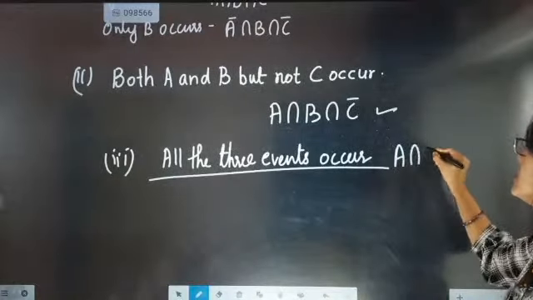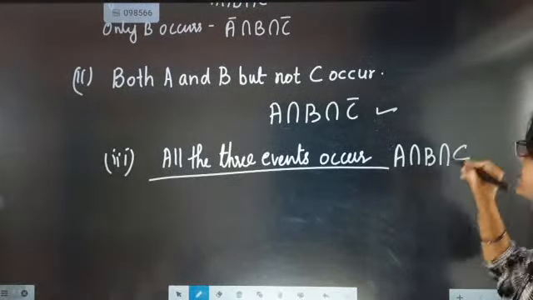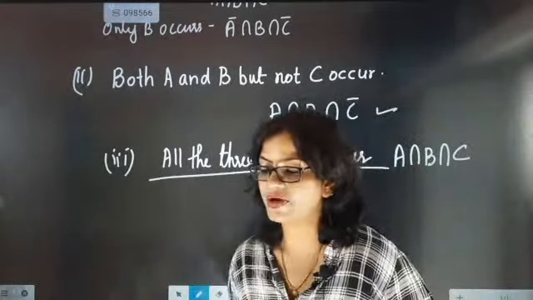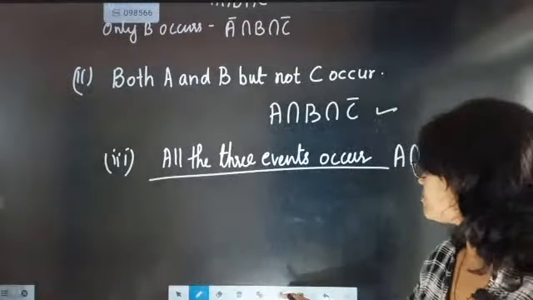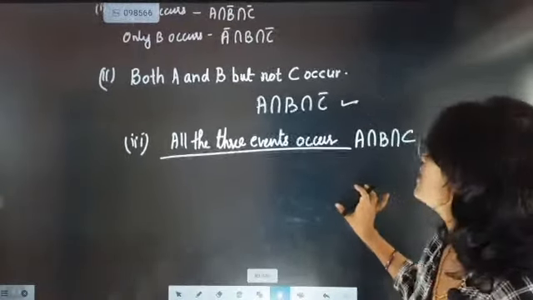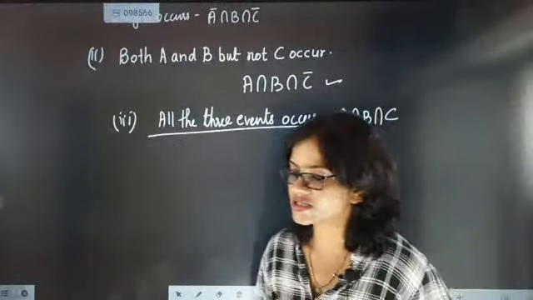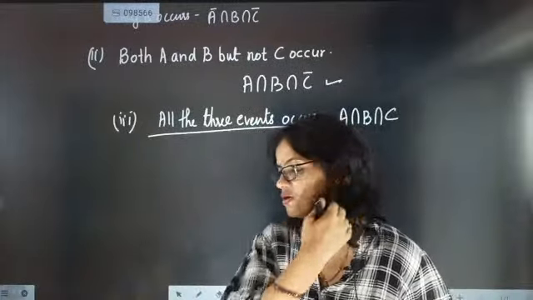When all the three events will occur, that means there will definitely be some common element between them. So since there will be some common element between them, A intersection B intersection C will come. All the three events occur.